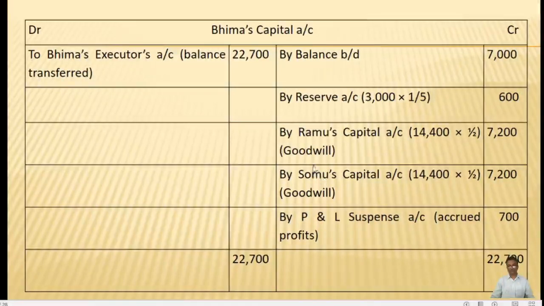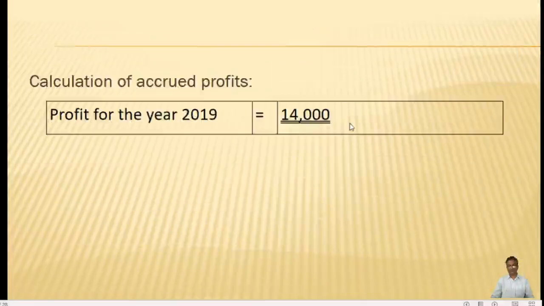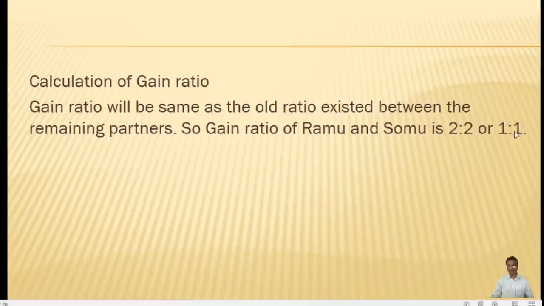We have already found out the gain ratio, and the gain ratio of the partners is 1:1.